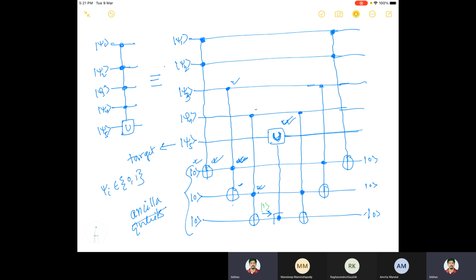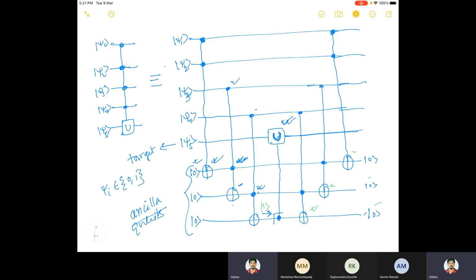And if it is 1, then the U will act on psi5. And now why the other Toffoli gates here? Because I want to get back 0 to all of these, because they have changed to 1. So again, I have to do a NOT operation, so I'll get 0 back here, and similarly here, similarly here.